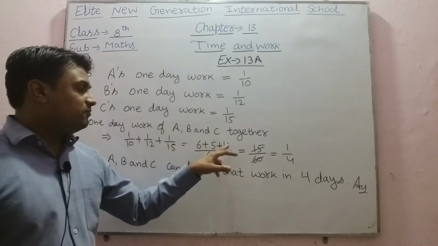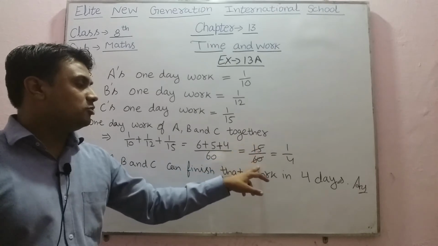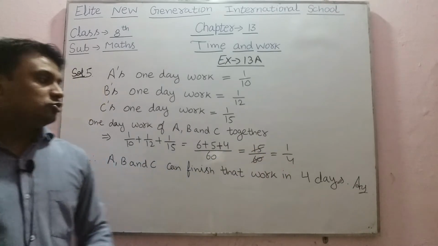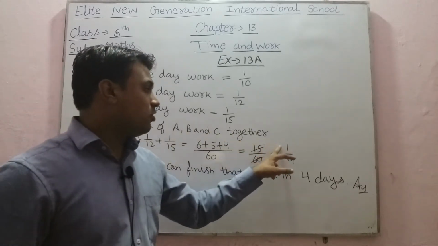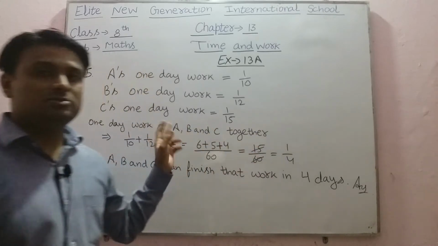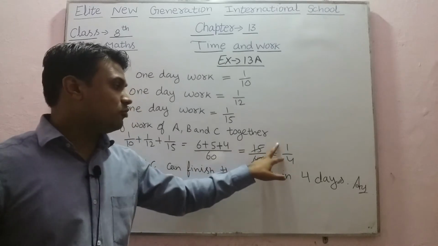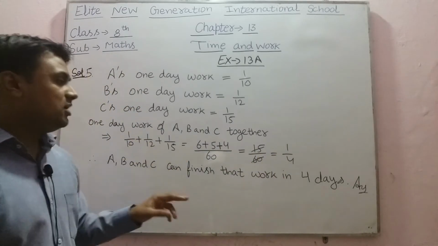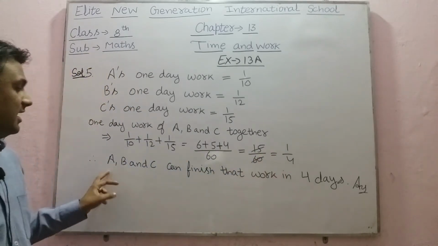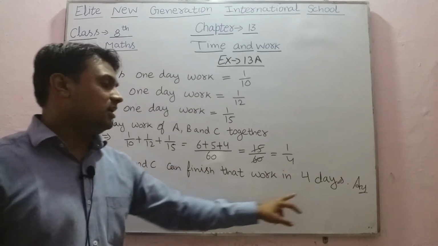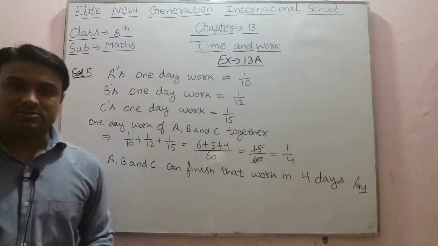Now 6 plus 5 plus 4 will be 15. 15 upon 60 will be 1 upon 4. So this is the 1 day work of all these three, A, B and C, if they work together. Therefore by doing reciprocal, we can say that all these three will take 4 days. So A, B and C can finish that work in 4 days. This will be the answer.